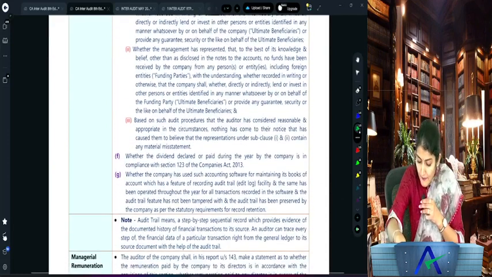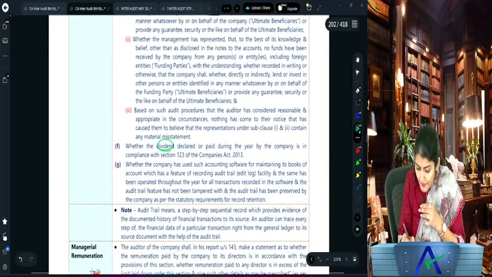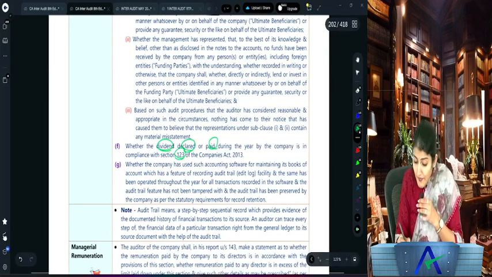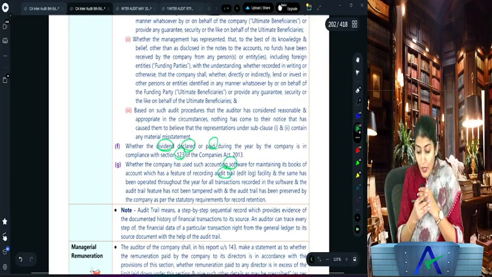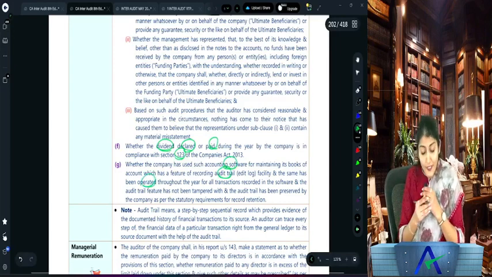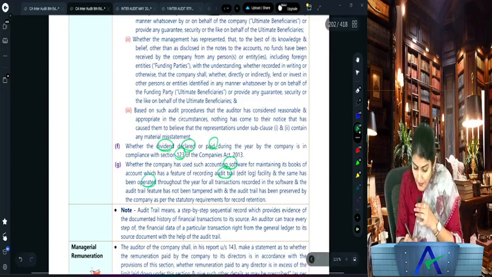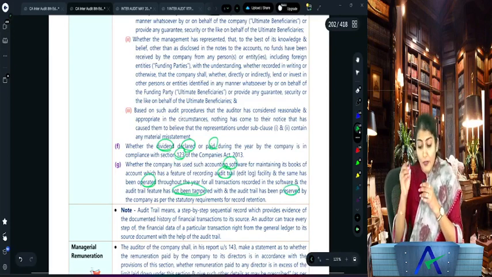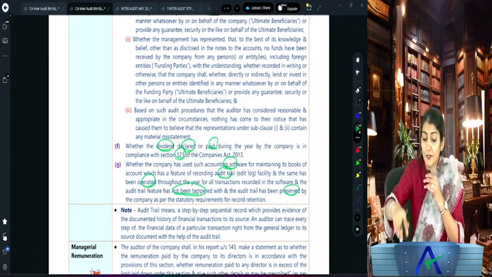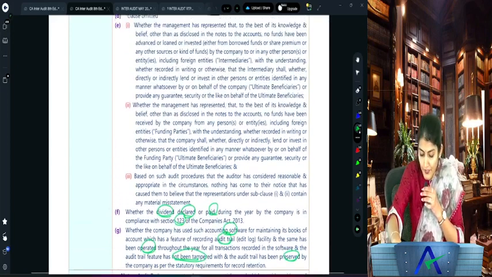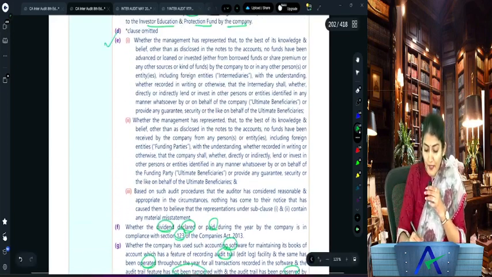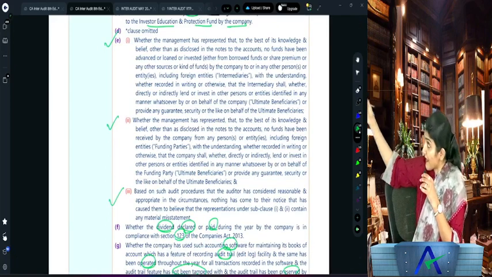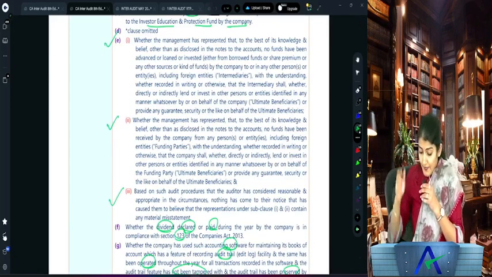Then whether the dividend paid or declared by the company, whether it is in compliance with section 123, and whether the accounting software has an audit trail feature which has been operated throughout the year. It has not been tampered with, and it has been preserved by the company as per the statutory requirements for the record retention. And then after that we are left with the E1, E2 and the E3. Are you seeing those over here? The E1, E2 and the E3.